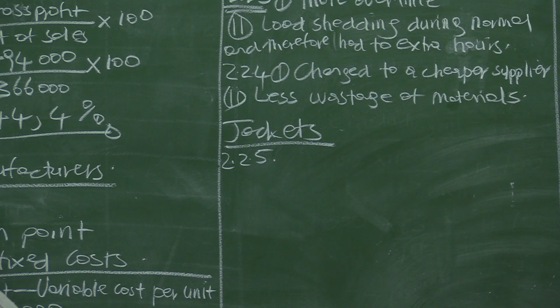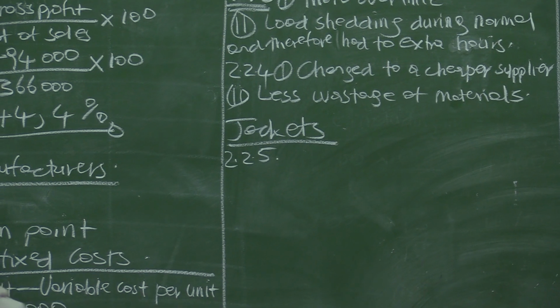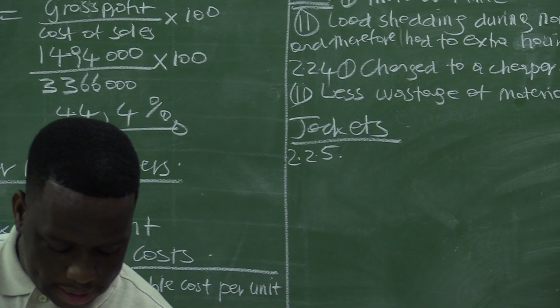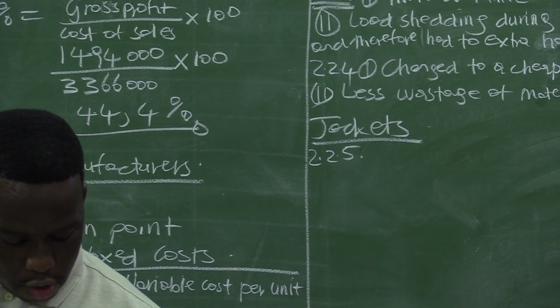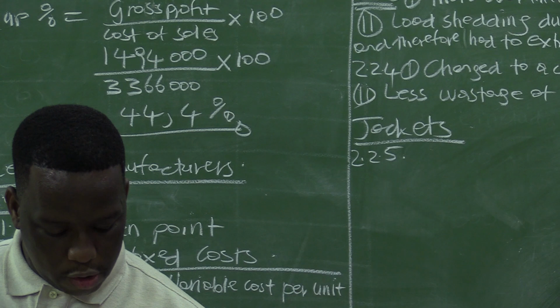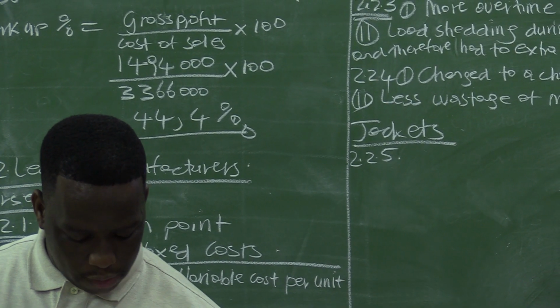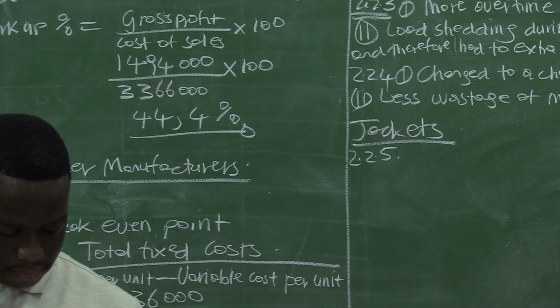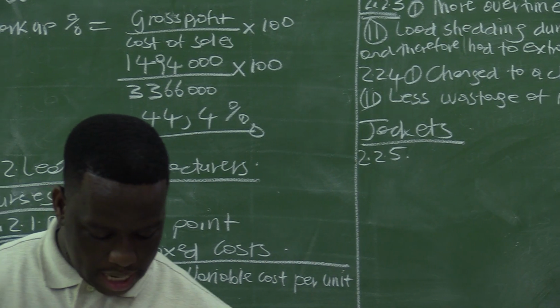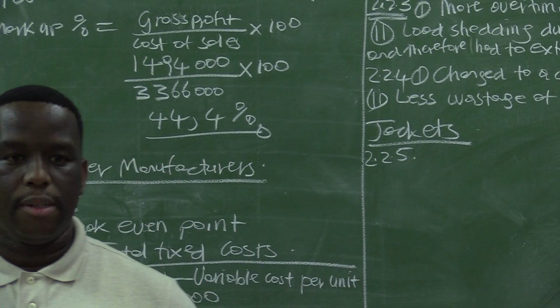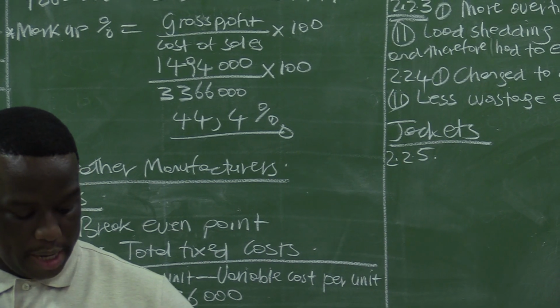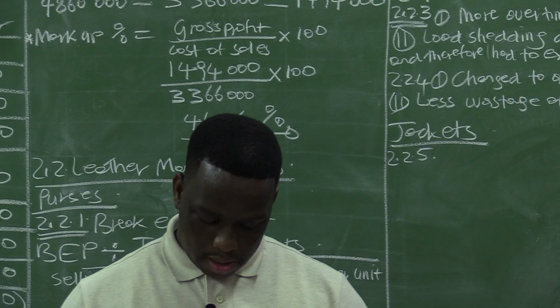Although Taylor was aware that importing leather for the jackets would increase the direct material cost per unit, he thought that this would improve the quality of the jackets. So now Taylor was considering importing leather, but he was aware that it will increase the labor cost.